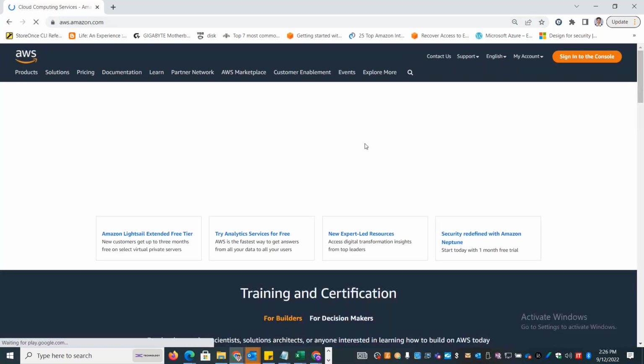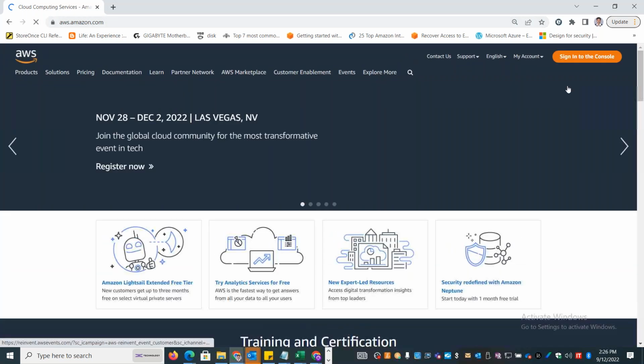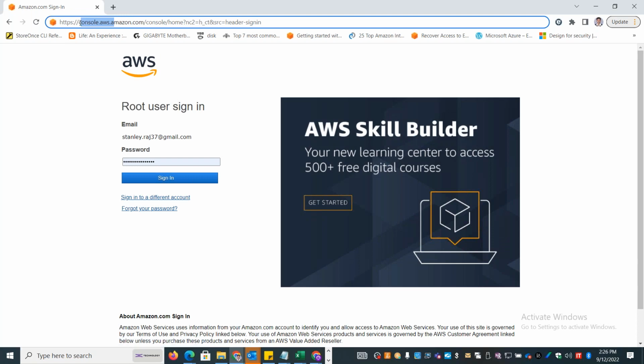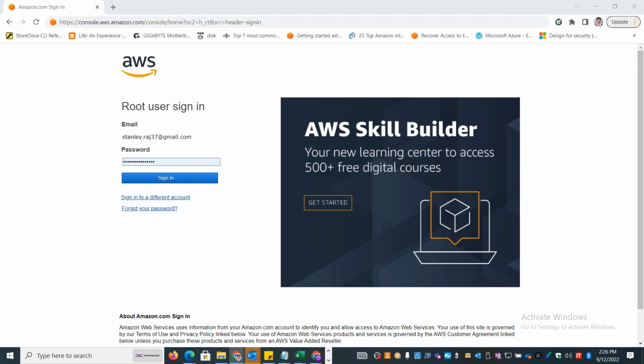Okay, log into aws.amazon.com. Here you get 2 options, my account and sign into console. If I click on sign into console, it will take me to console.aws.com. So this is the portal. You have to log in once you have valid login credentials.